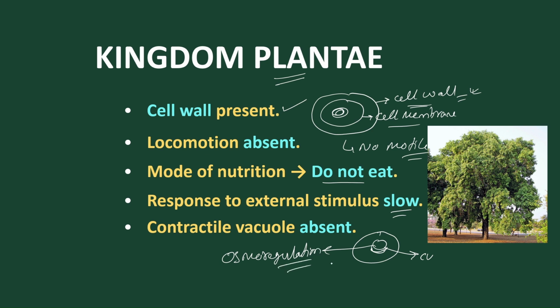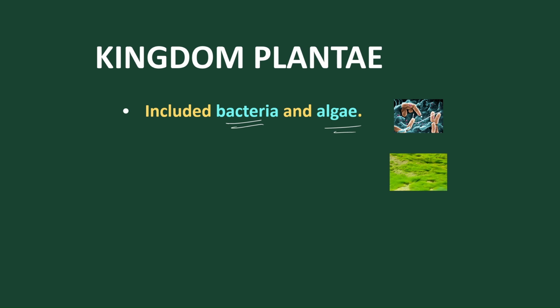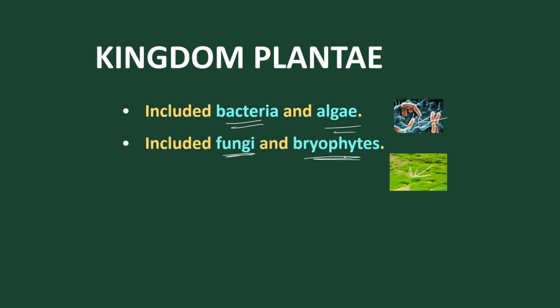Osmoregulation. So it maintains the concentration balance in the cell. This type is only present in animal cells, but it is absent in plant cells. Now move on to the kingdom Plantae. What are the best examples? Bacteria and algae are examples, and also we have fungi and bryophyta.